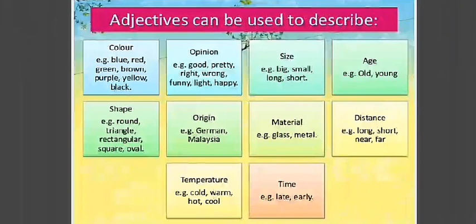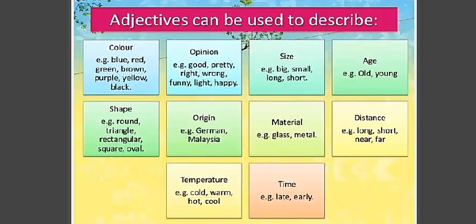Adjectives can be used to describe color, like blue, red, green, brown, purple, black, yellow, golden. These are the colors. Sky blue, navy blue, these are the types. It's clear. Whatever color we are describing is an adjective.